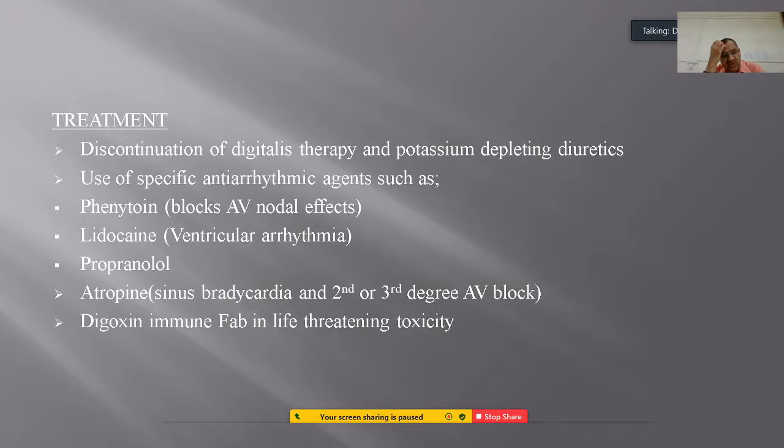Propranolol and atropine are used for sinus bradycardia, especially second and third degree AV block. Digoxin immune Fab is used in life-threatening toxicity. That is also one of the important things.